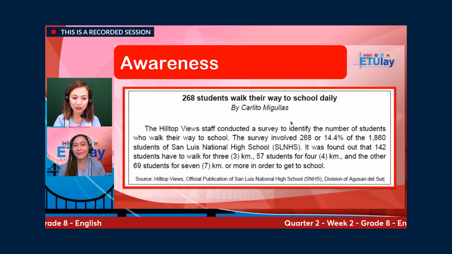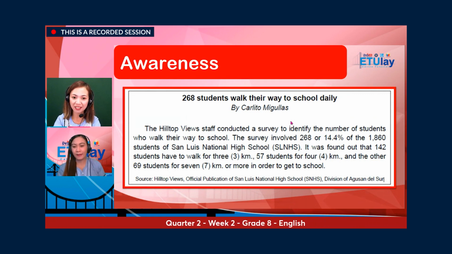This is a news excerpt from Hilltop View, the official publication of San Luis National High School, Division of Agusan del Sur, written by Carlito Migullas. 268 students walk their way to school daily. The Hilltop View staff conducted a survey to identify the number of students who walk their way to school. The survey involved 268 or 14.4% of the 1,860 students of San Luis National High School.